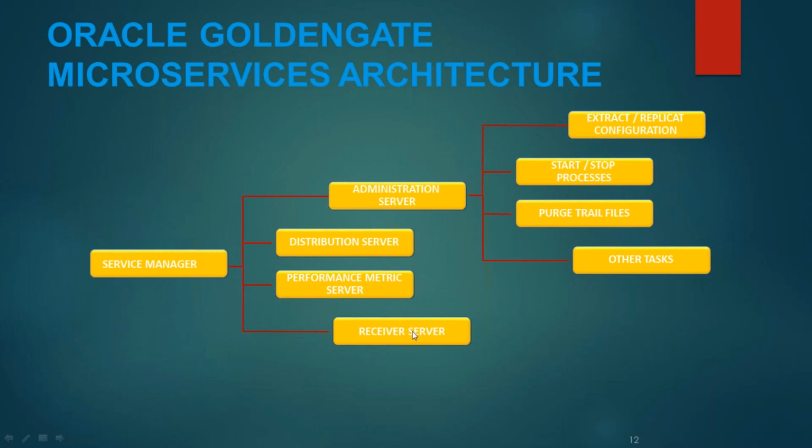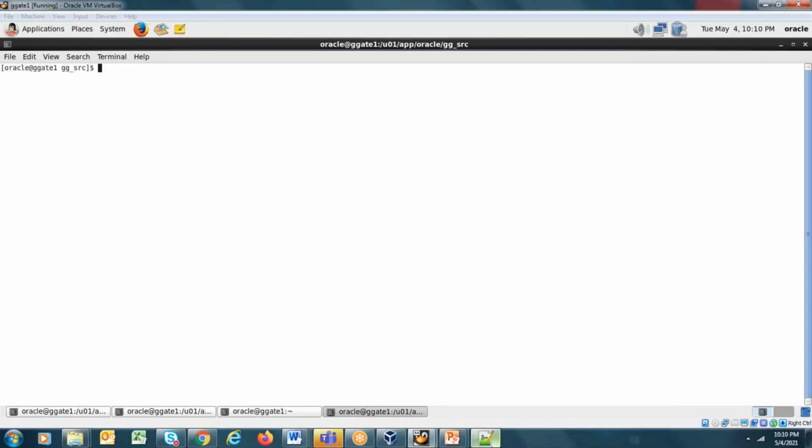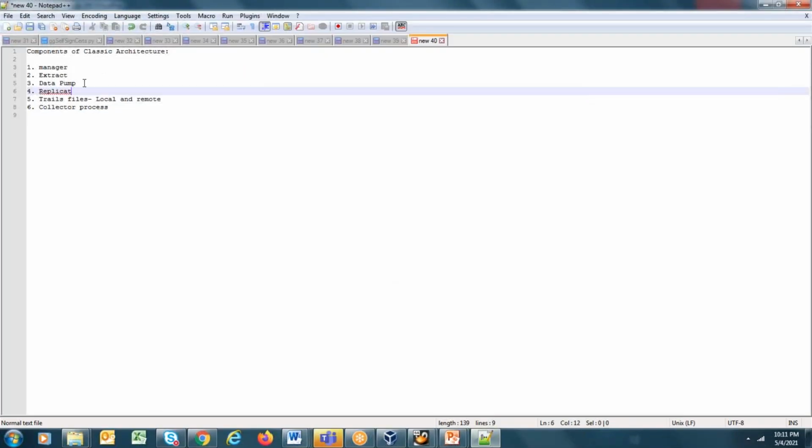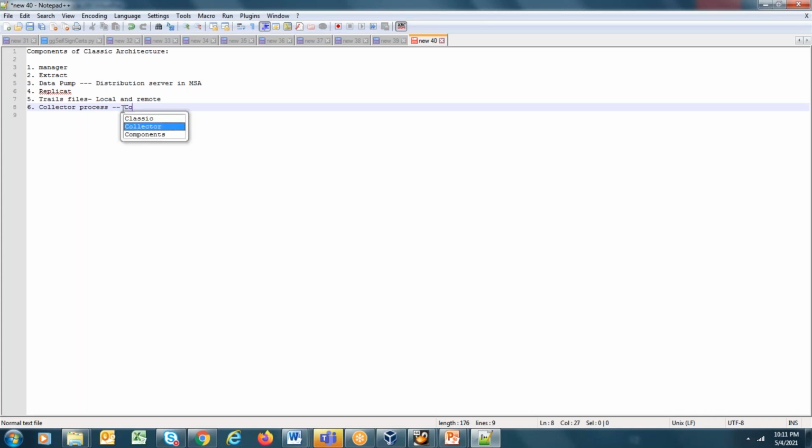Similarly, the collector process has been replaced by receiver server.